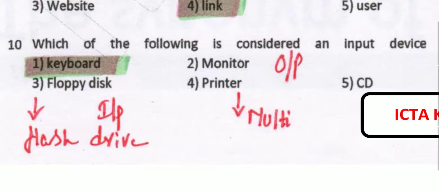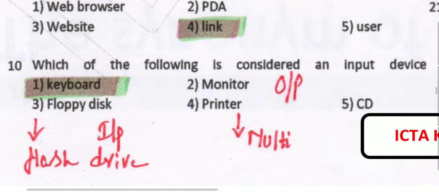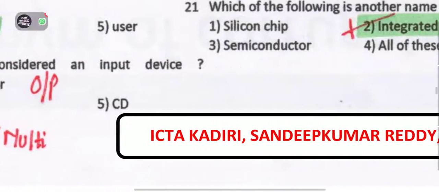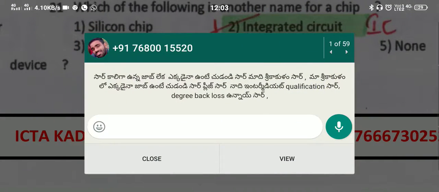Which of the following is considered an input device? As you can see, the keyboard is one type of input device, and the floppy, the pen drive and the CD are all types of memory devices. A flash drive is an example of a pen drive. Monitor is an output device. The printer is a multi-function device which has both input as well as output.